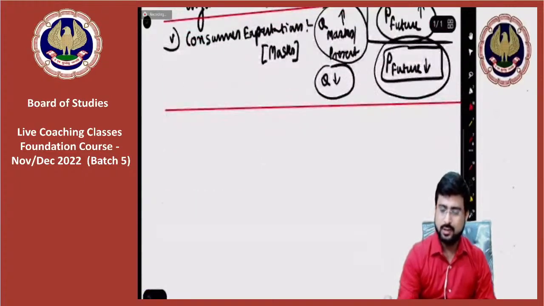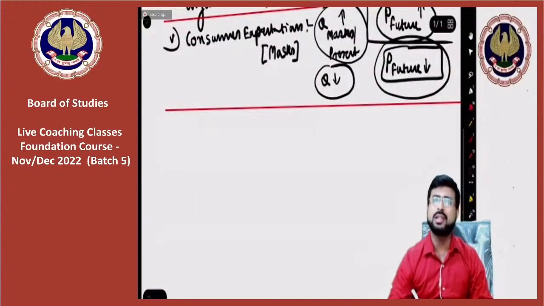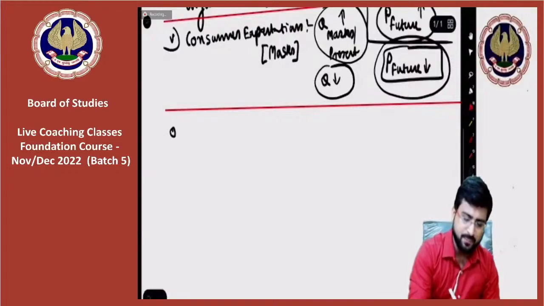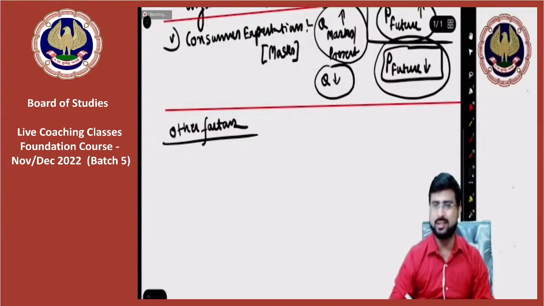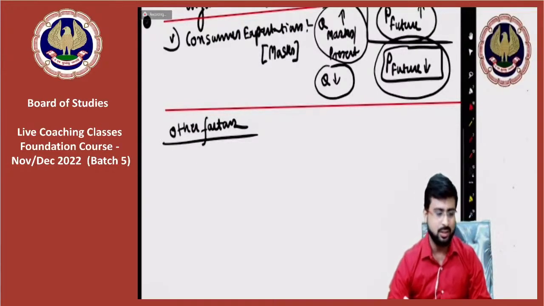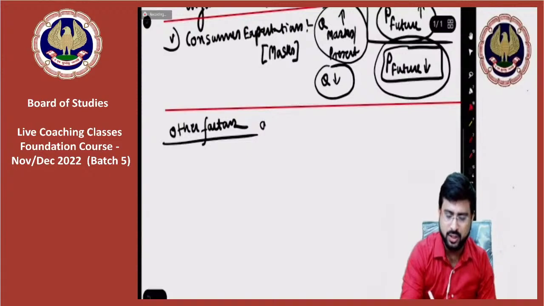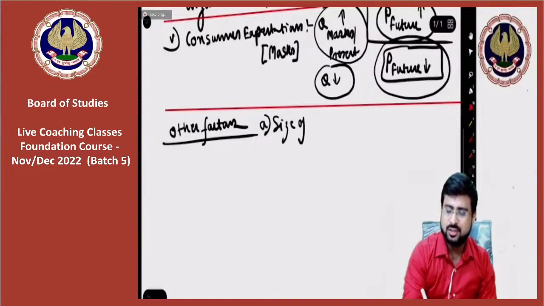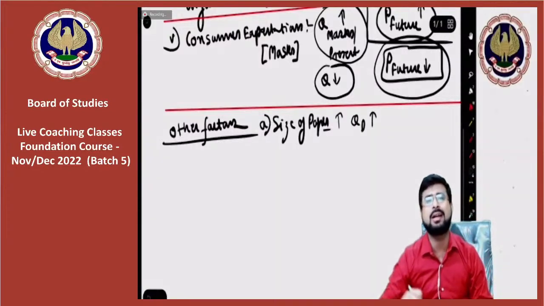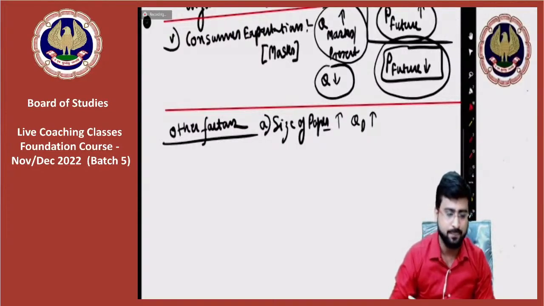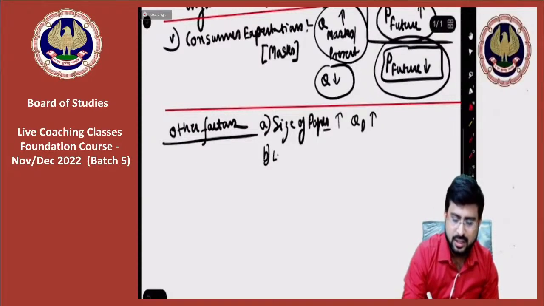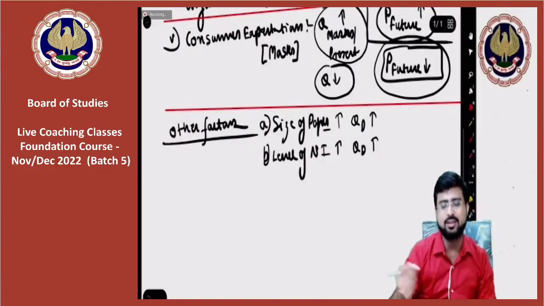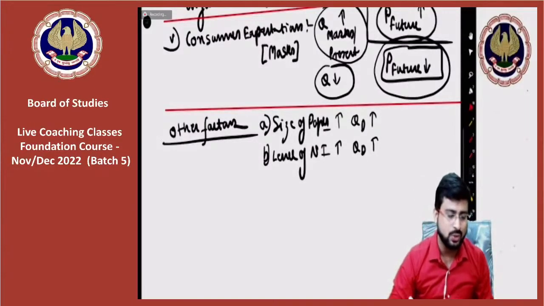Very good. Sir, what about some other factors? In the institute's material, guys, if you have a look, even if you don't have the book, don't worry, you will get it. First, listen here. If you are talking about other factors, there are other factors mentioned in the material, number one, size of population. These are very simple points, friends. See, if the size of population rises, what will happen to the quantity demanded? Obviously, more population, more demand, less population, less demand. Self-explanatory. B, level of national income. Obviously, if national income of the country rises, then quantity demanded will rise, and vice versa. That is, opposite is also true. That is direct relationship.